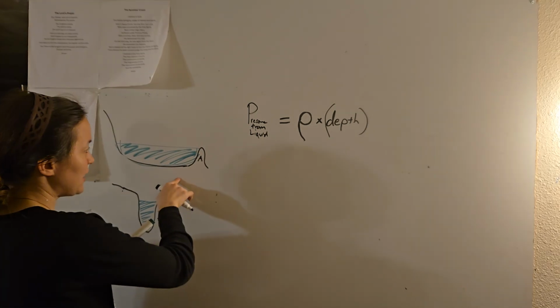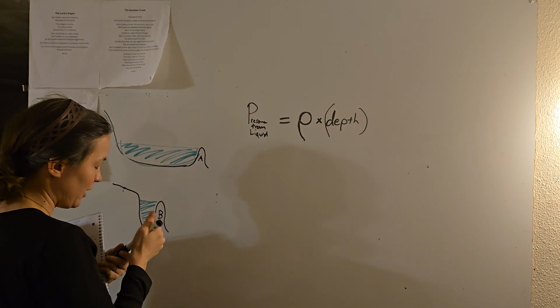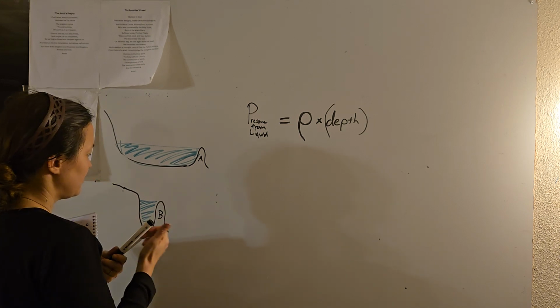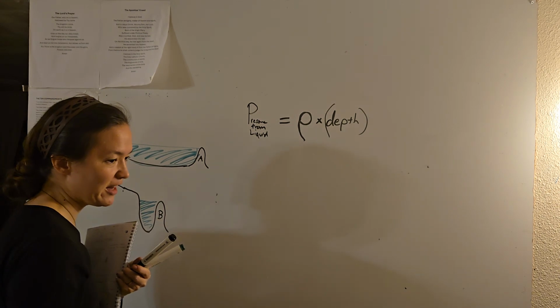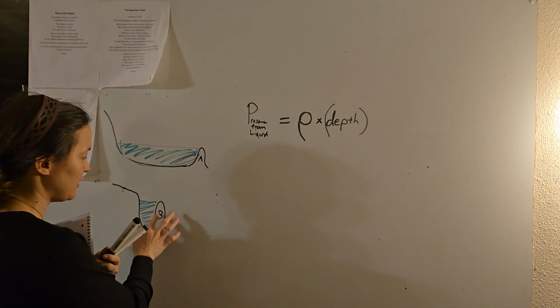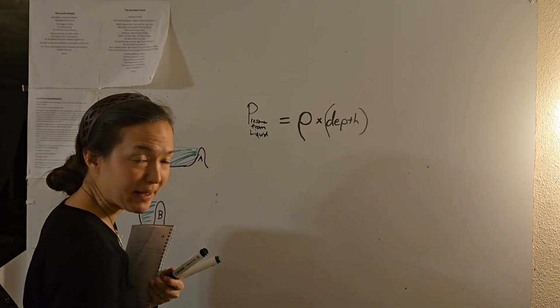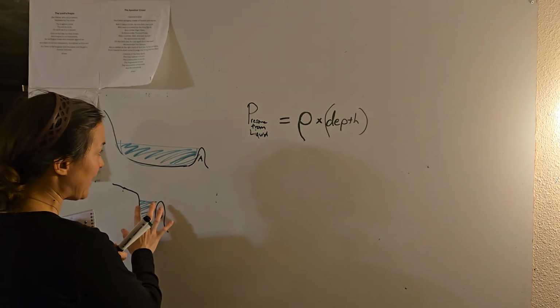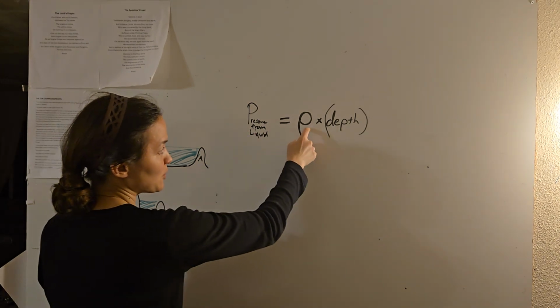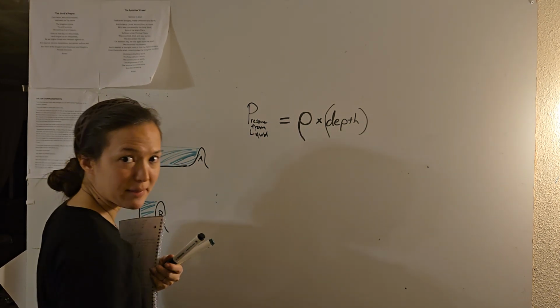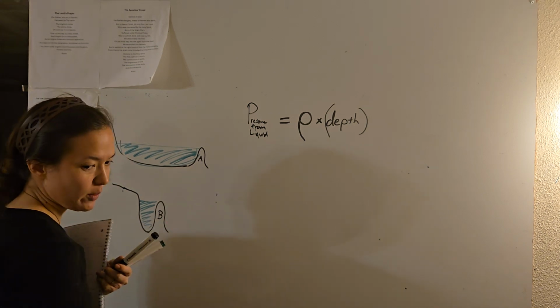So here, if that dam that was meant for water is now holding back molten lead, and let's just pretend for now that the heat doesn't matter, we're not worrying about our dam melting. If it's holding back molten lead, that is a lot more pressure. Why? Because we just increased this. The density of molten lead is much, much greater than the density of water.